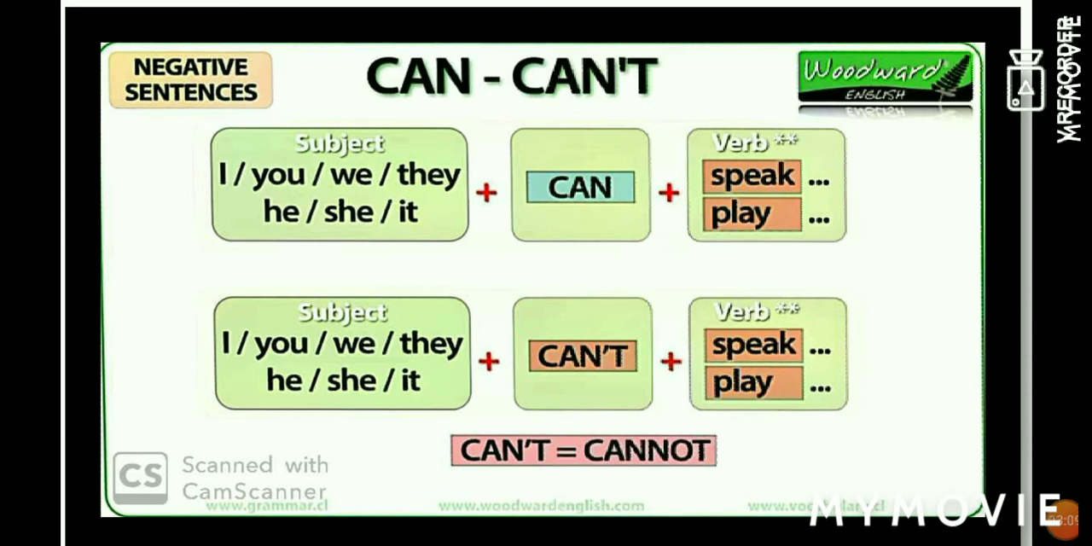Now, how do we make negative sentences? When we make negative sentences, can becomes can't. Can't is the short form of cannot. Everything else remains the same. Subject plus can't plus base form of verb.